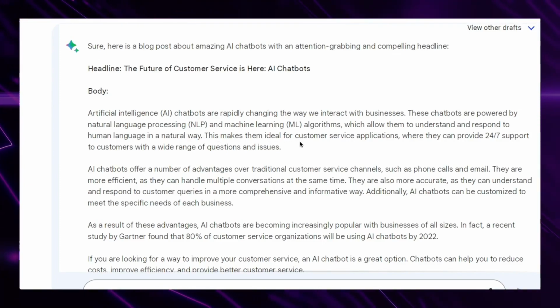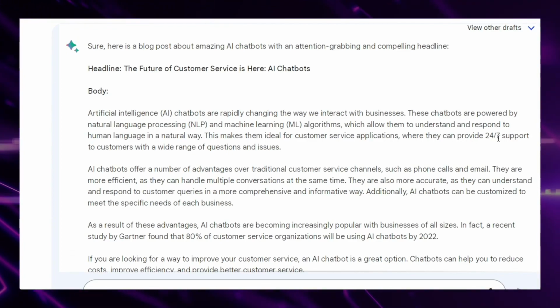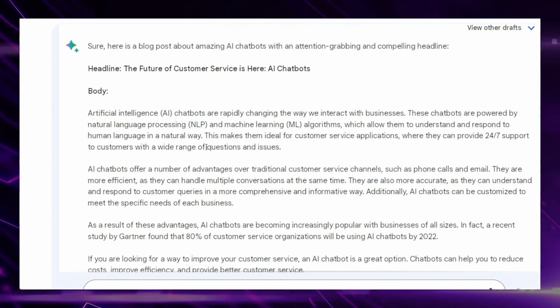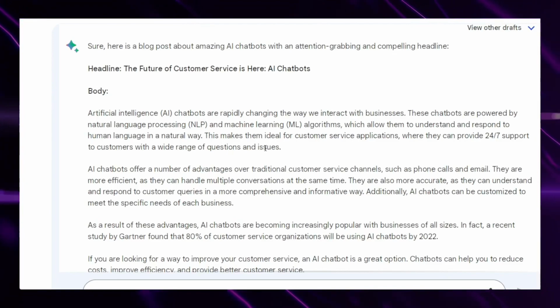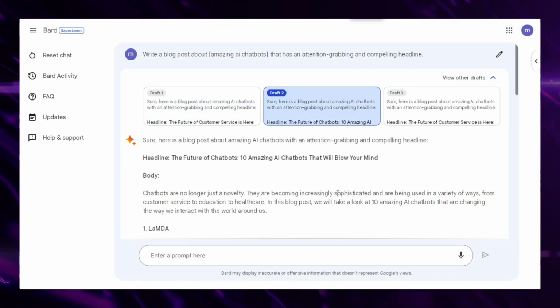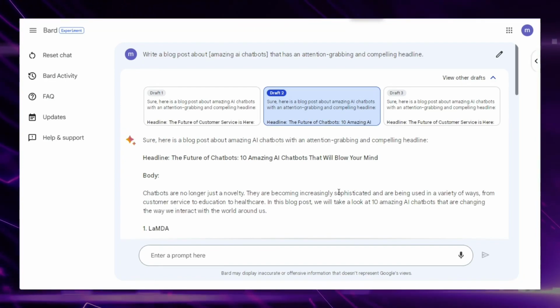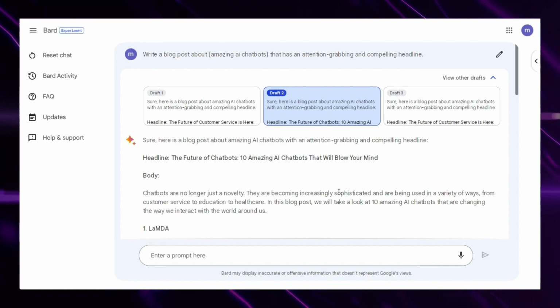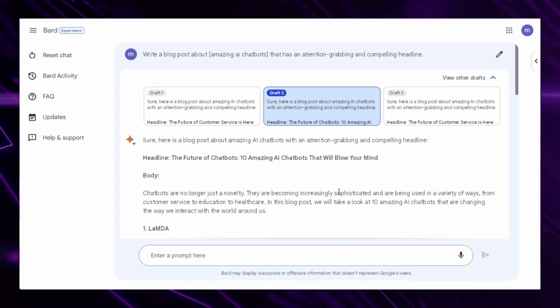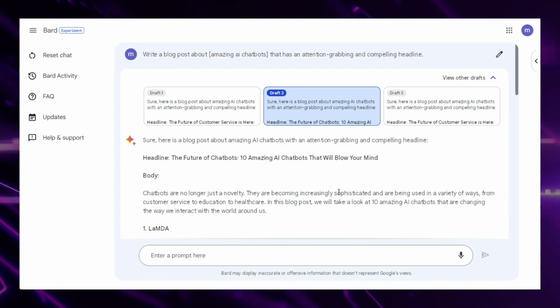This makes them ideal for customer service applications where they can provide 24/7 support to customers on a wide range of questions and issues. Great information. You can look at this as a starting point, and that's one thing I found about Google Bard, is that with blog posts, it's kind of like a starting point. So you have the main body there, it does most of the work for you, and you just add a bit more information to it.